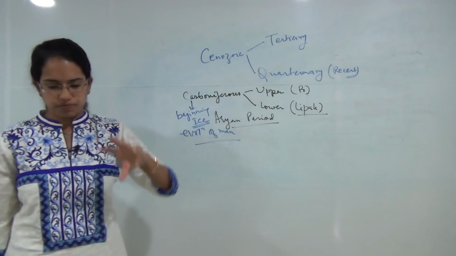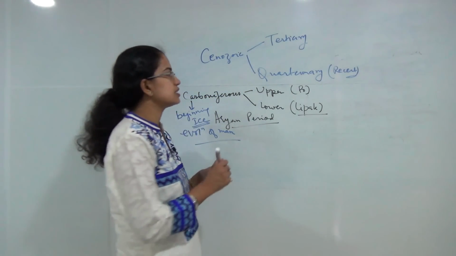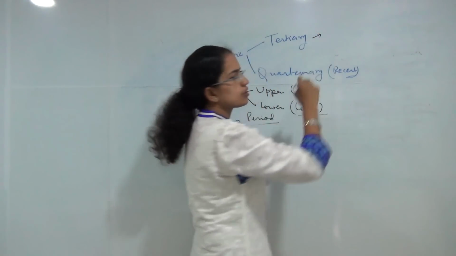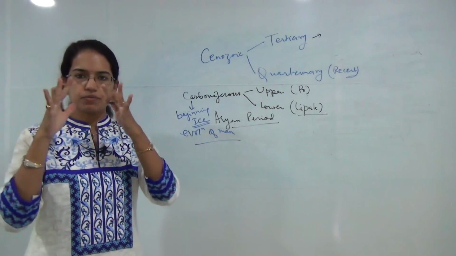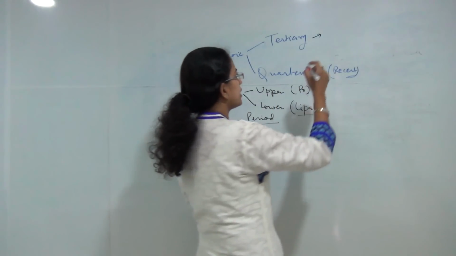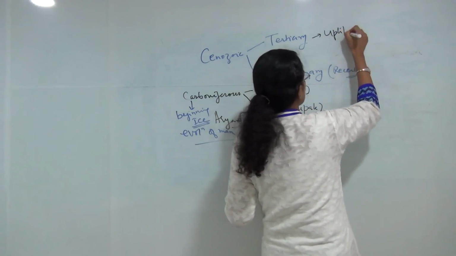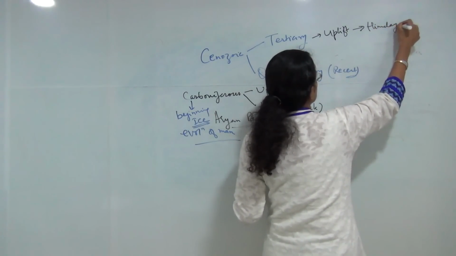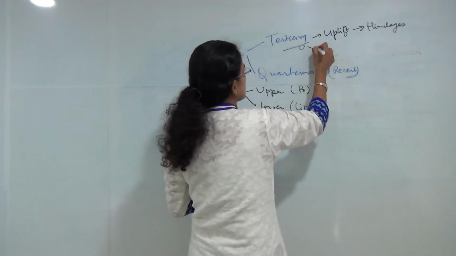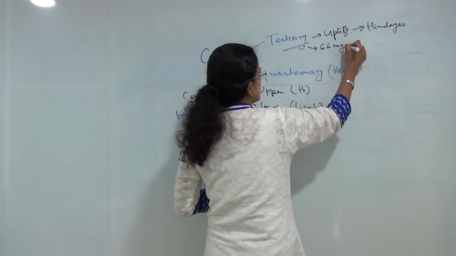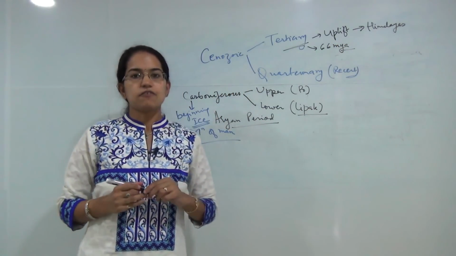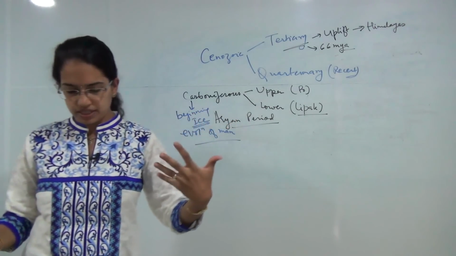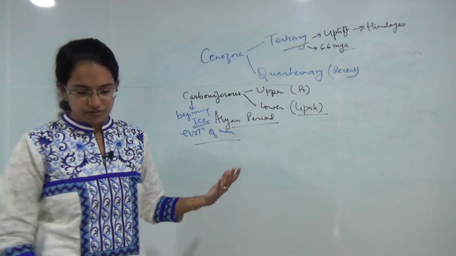Tertiary period was the period of upliftment of Tethys and breaking down of the Gondwana plateau. So you have the breaking down of the old Gondwana and upliftment of Tethys. That upliftment of Tethys led to origin of Himalayas. So origin of Himalayas, and this tertiary period accounts for around 66 million years ago. So that's a kind of very recent in the field of evolution.